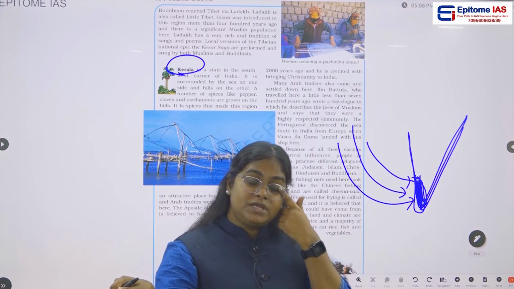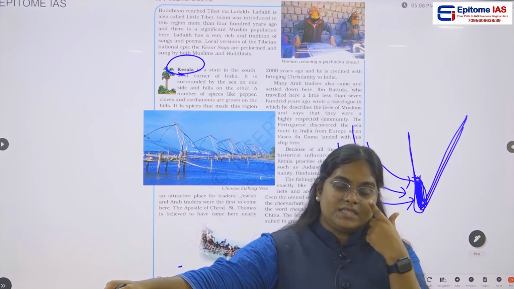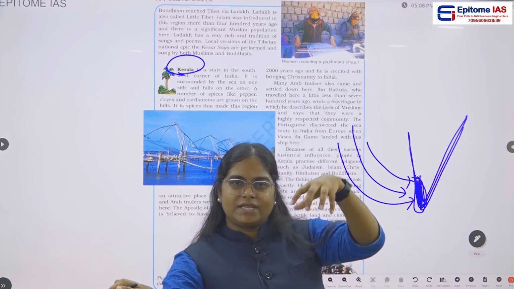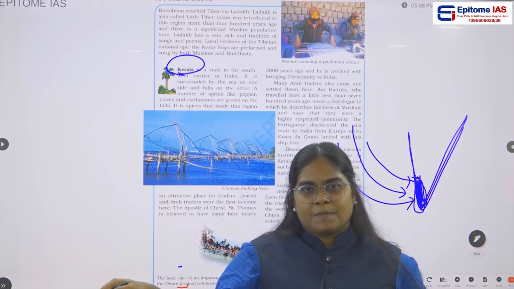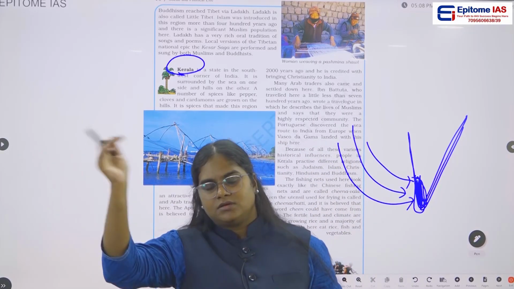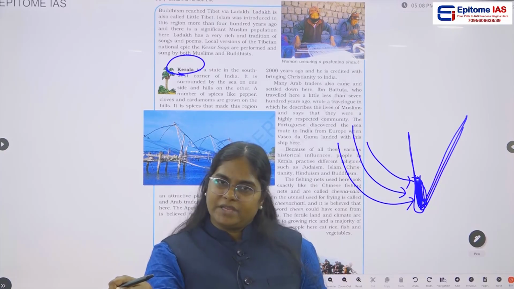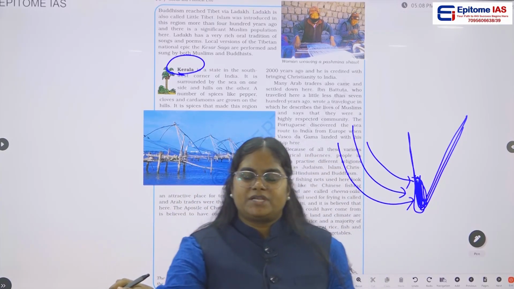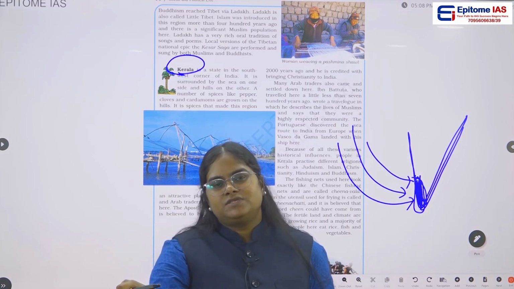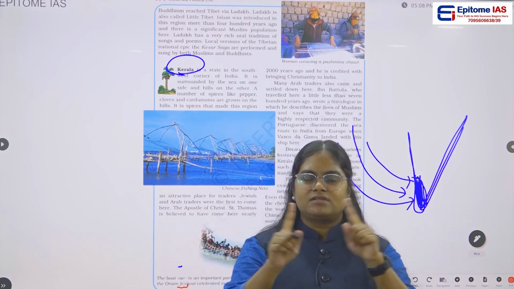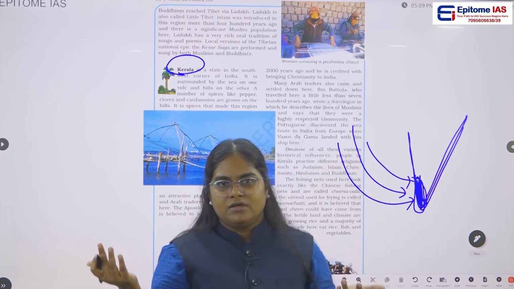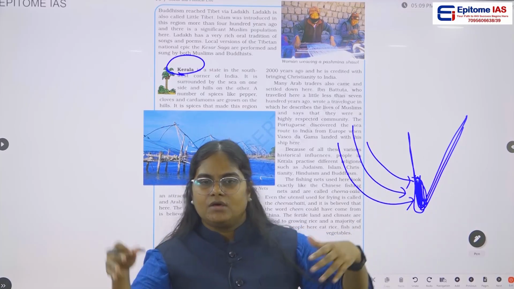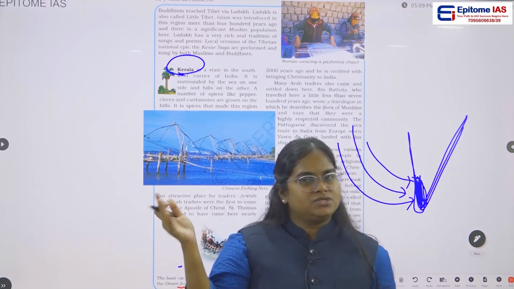Then how is it similar to Ladakh? It is similar to Ladakh because Ladakh was also part of a trading route. If you see, from Tibet to other European countries, Ladakh lay in between this particular trading route. Because of this, there is again a lot of intermixing of culture happening from both sides, either from China to Tibet or from the European and the Central Asian countries.